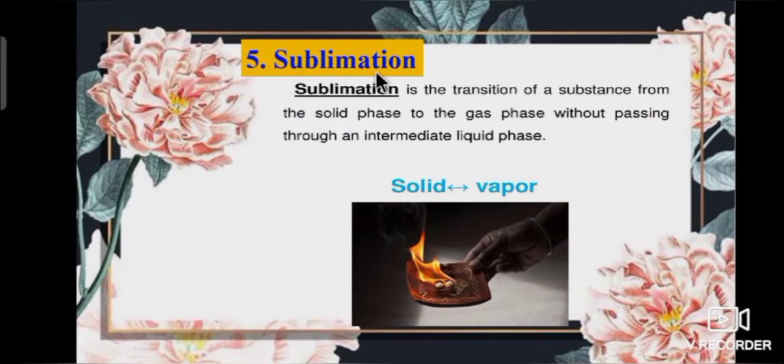Next one, sublimation. Sublimation is the transition of a substance from the solid phase to the gas phase without passing through an intermediate liquid phase. That is, solid changes directly into gas. What is sublimation? Solid state converted into gaseous state. Once again I repeat, sublimation is the transition of a substance from the solid phase to the gas phase without passing through an intermediate liquid phase. Example, burning of camphor.